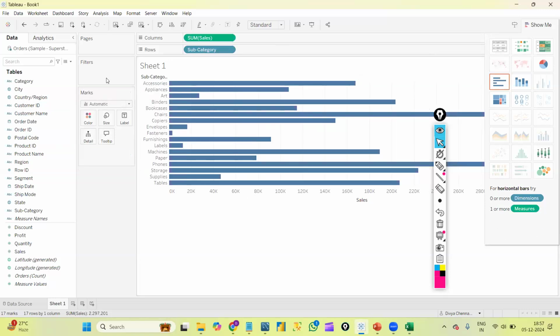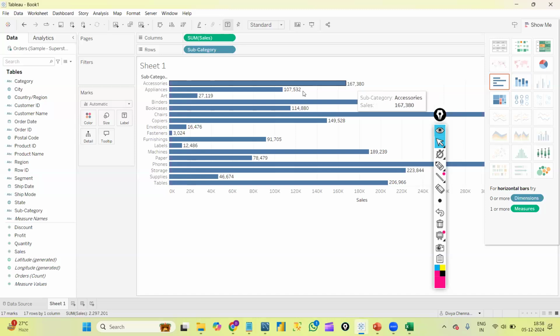Here I got my bar graph. These are each and every subcategory, and I got some bars. Eventually we will learn. As this is our first class, I'm showing you how to connect an Excel file and we are creating one graph. Next, we will learn how to connect SQL Server to Tableau and we will learn the remaining concepts. So this is a horizontal bar graph. Now I have the T, that is the textual option here. If I want to display the sales beside the bar, I can click here.